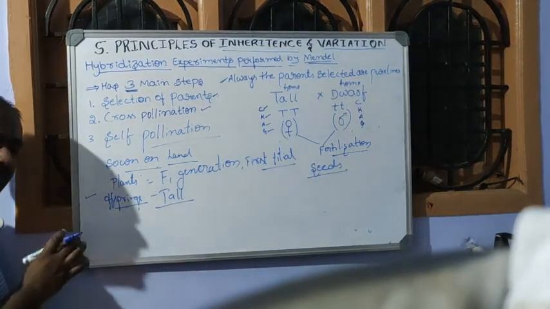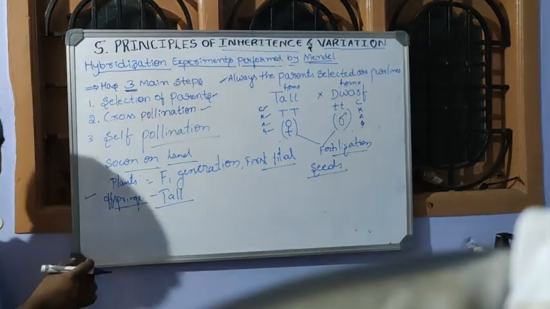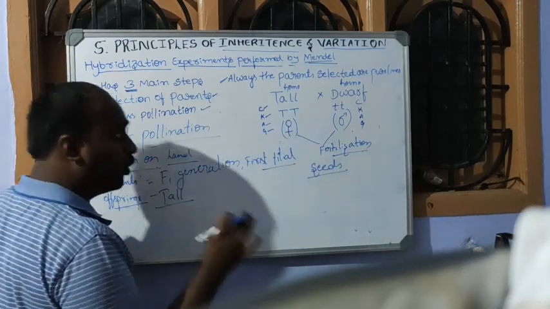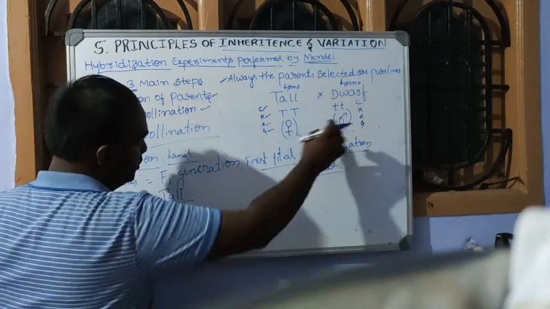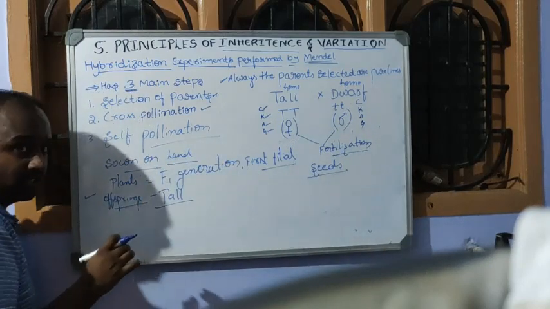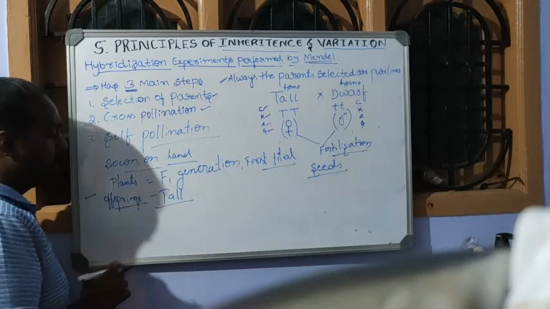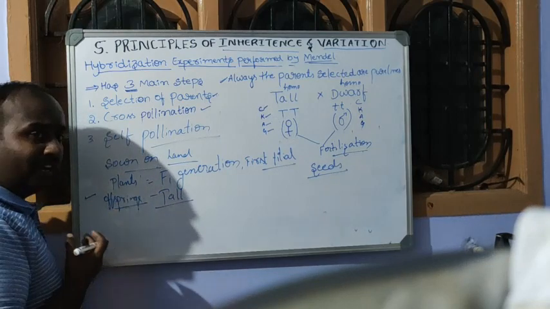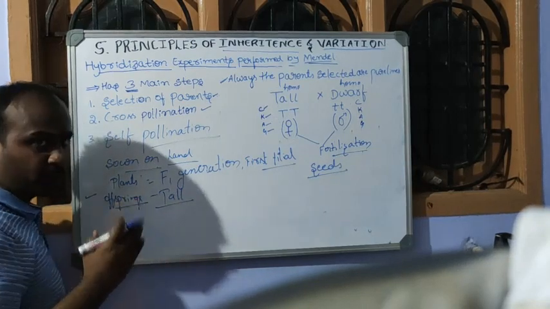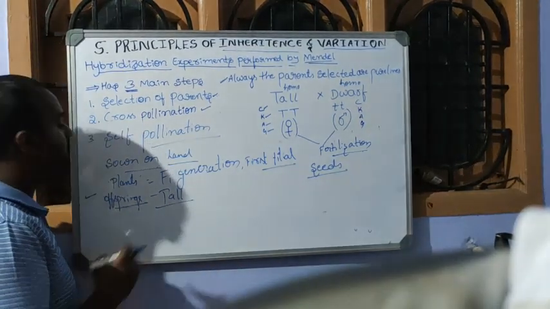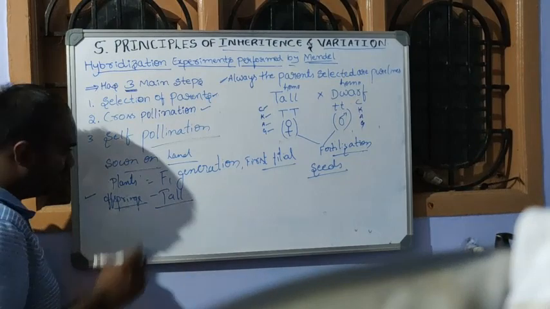All the offsprings were tall. All of them possess the tall character. No one in the F1 generation possesses the dwarf character. So all are tall in the F1 generation. Like this Mendel made several F1 progeny, meaning offsprings, and all are tall in nature.